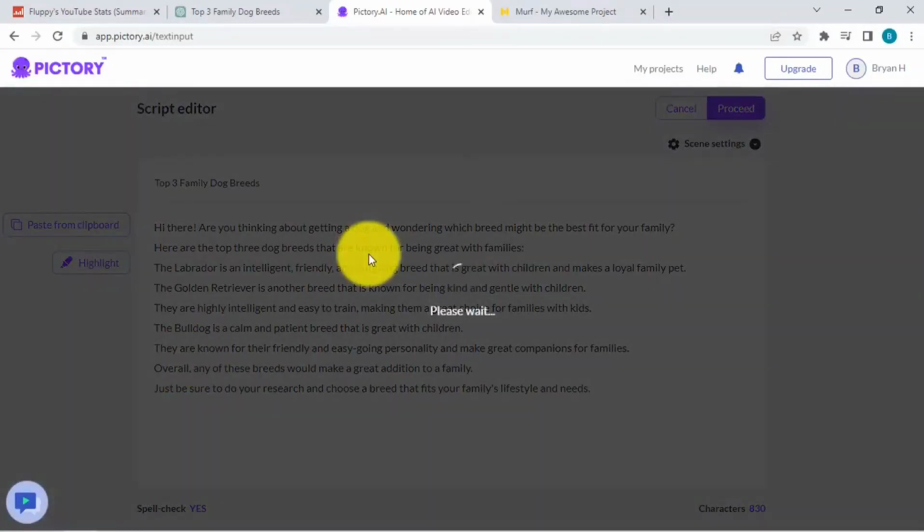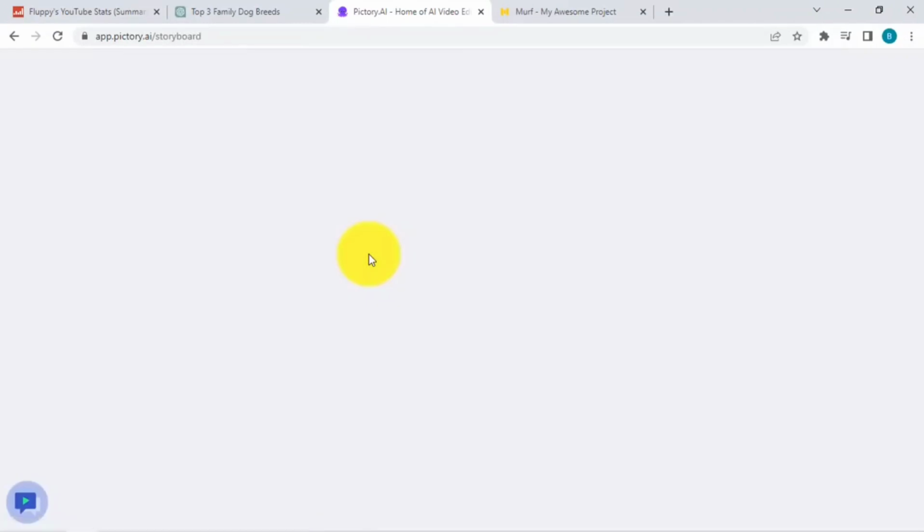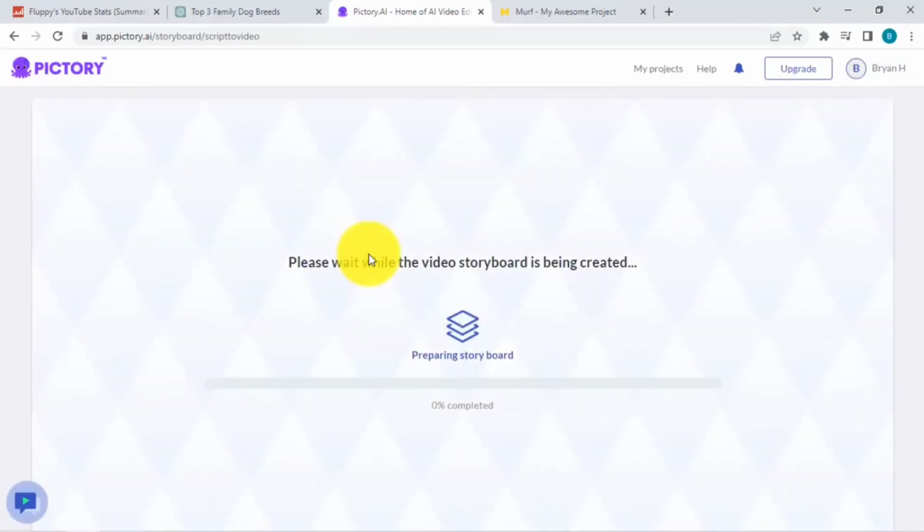Now, Pictory will start doing its work for me, and it will create snippets of videos based on the sentences that we have placed over here. As you have seen, all I had was the topic idea.